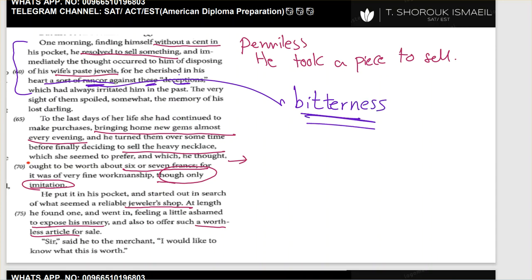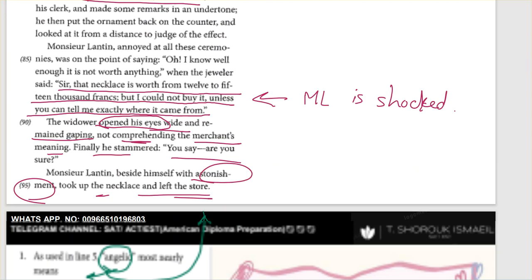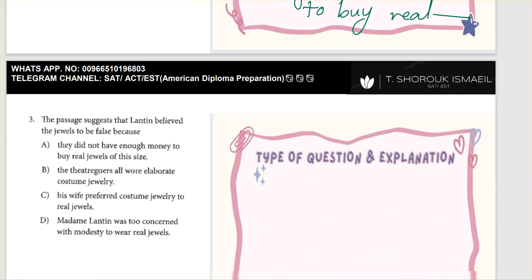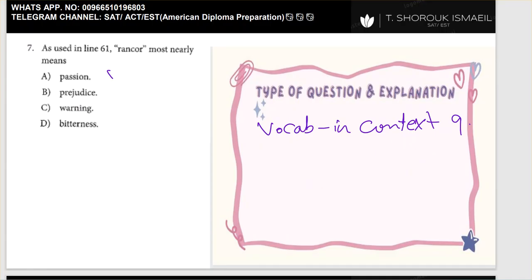Bitterness. Okay, let's see the answer choices that we have here. We need to plug these words into the context and think about whether it goes or it doesn't go. Passion, of course, he doesn't have passion towards these jewels.